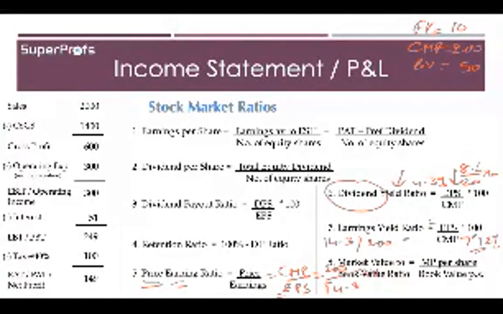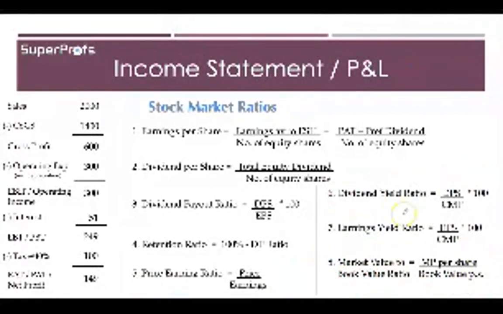All right. And finally, the market value to book value ratio, which means 200 upon 50, which means 4 times. Therefore, the share of this company is being traded at 4 times the calculated book value. All right. So that was it about the stock market ratios.